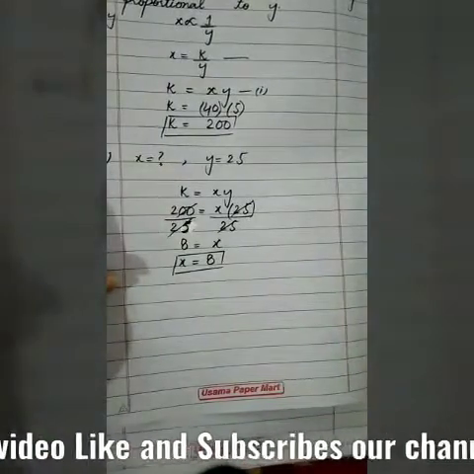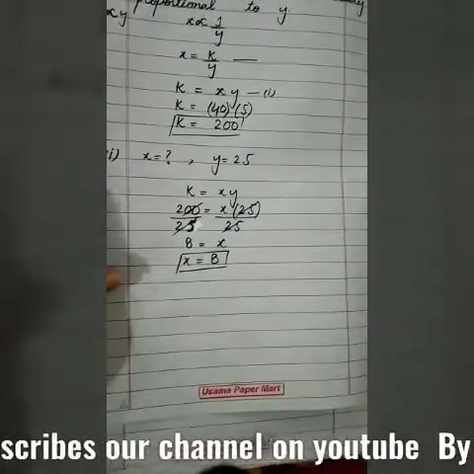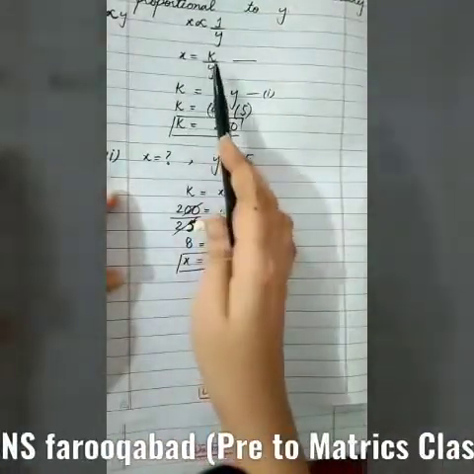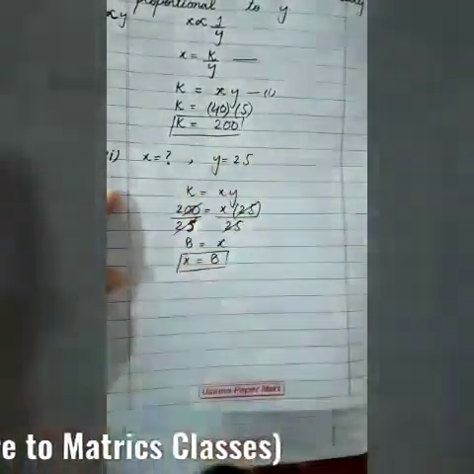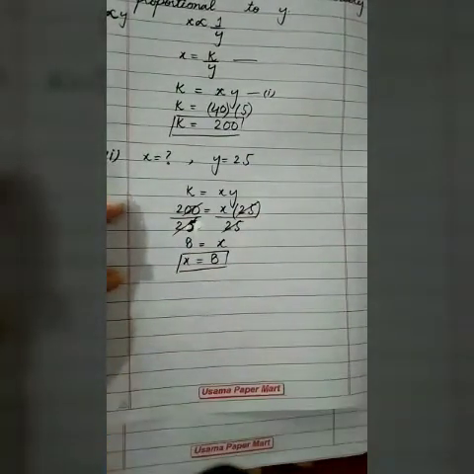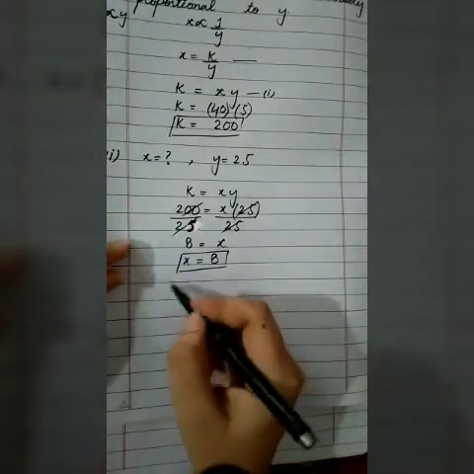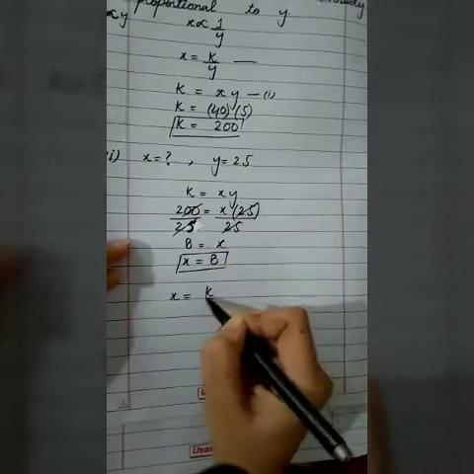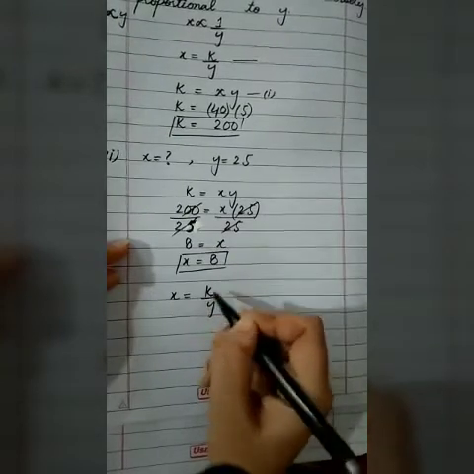Now in part 2, we have to find the equation connecting x and y. That equation is x is equal to k by y.